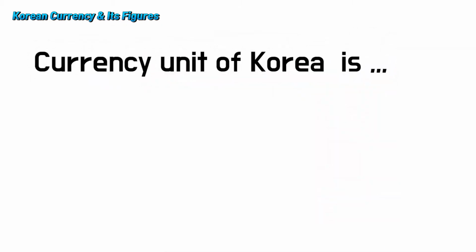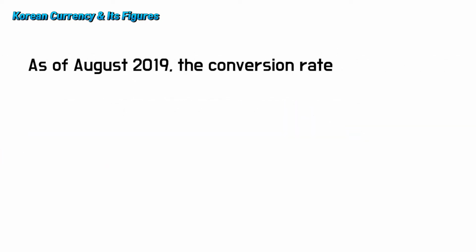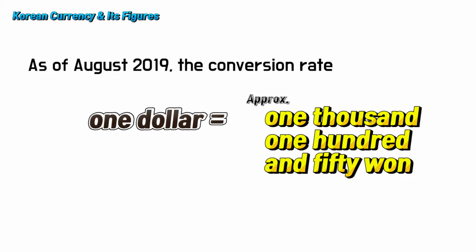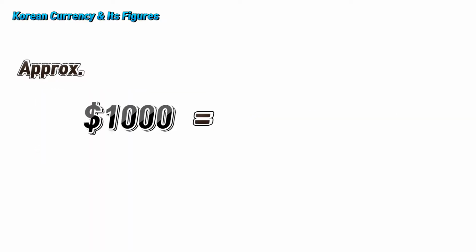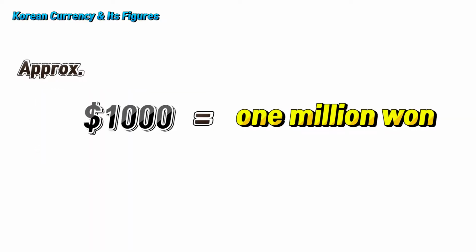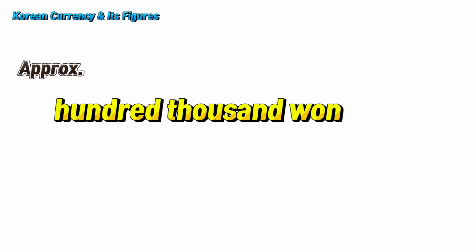First of all, the currency unit of Korea is won. As of August 2019, the conversion rate of dollars to won is approximately 1,150 won. So it is easy to approximate $1 as 1,000 won. So $1,000 would be about 1 million won, and 100,000 won would be about $100.